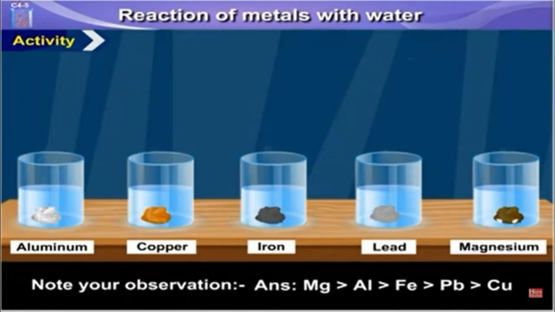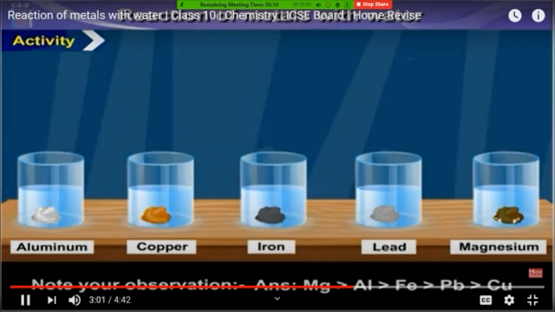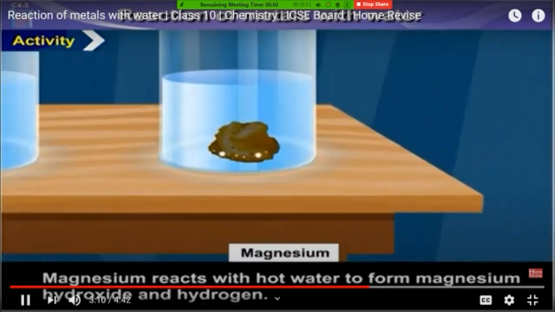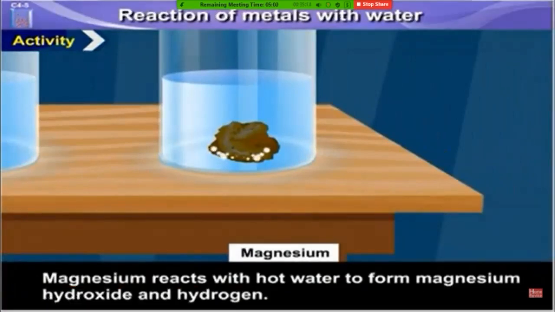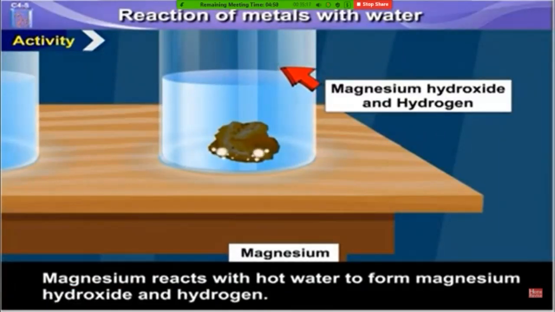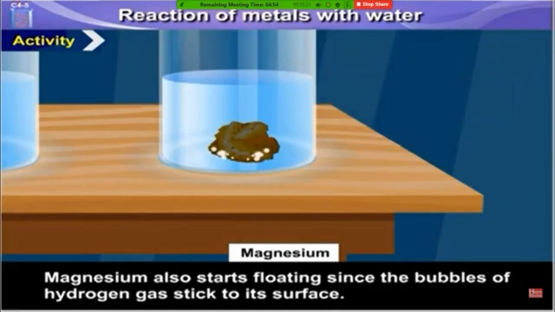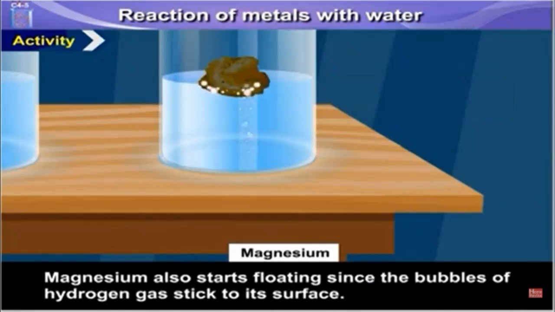It is more reactive than aluminium, which is more reactive than iron, which is more reactive than lead, which is more reactive than copper. Magnesium reacts with hot water to form magnesium hydroxide and hydrogen. Magnesium also starts floating since the bubbles of hydrogen gas stick to its surface.